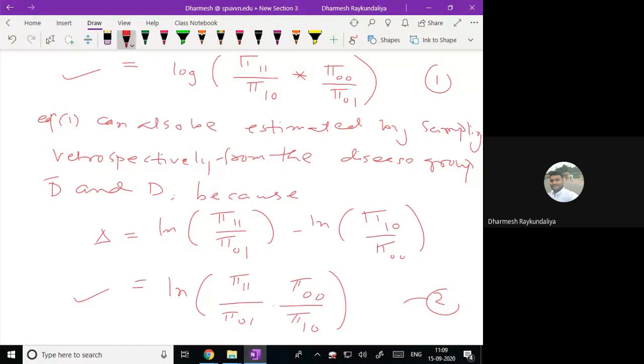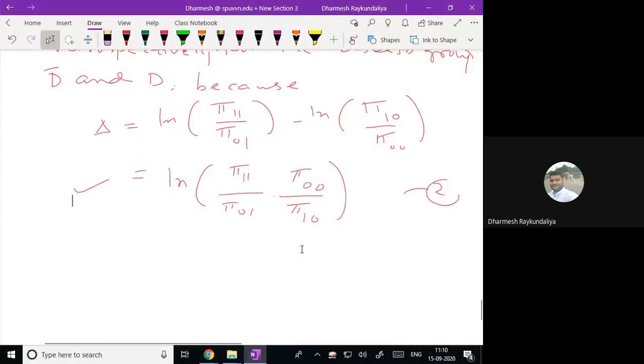What I have shown is that on a logistic scale the difference remains the same whether you take the data prospectively or retrospectively. In prospective, you have the information on exposure, so you calculate the logit of presence and absence of exposure. Similarly, in retrospective, you have the information about the disease, so you calculate the logit for presence of disease and absence of disease. And on the logistic scale, the difference gives the same for prospective and retrospective. So we can observe that from equations 1 and 2.